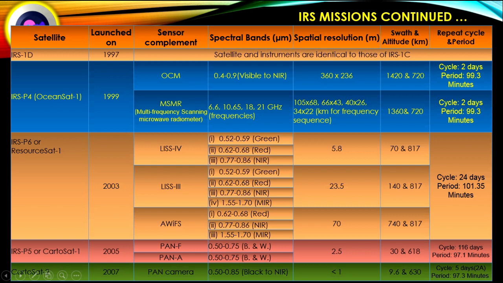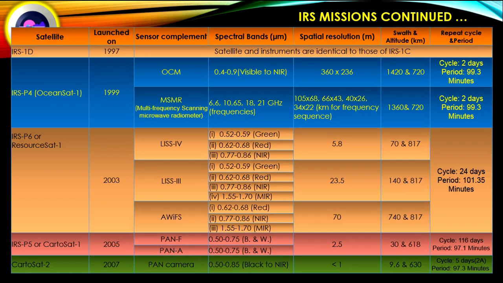Spatial resolution for LISS-4 is 5.8 meter, LISS-3 23.5 meter and AWiFS 70 meter. Altitude of the satellite is 817 km from the surface of the earth. In case of swath, for LISS-4 70, LISS-3 140 and AWiFS 740 km respectively. In ResourceSat or IRS-P6, repeat cycle 24 days and period 101.35 minutes.